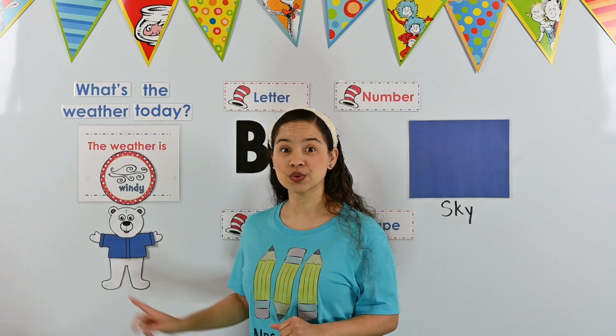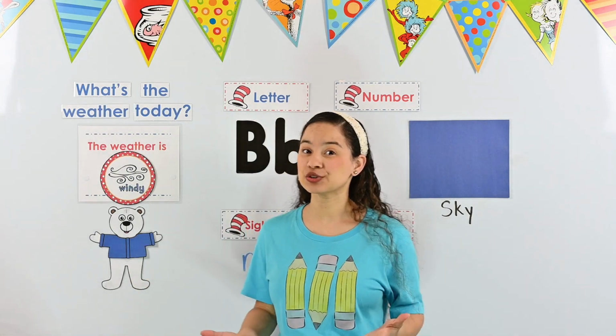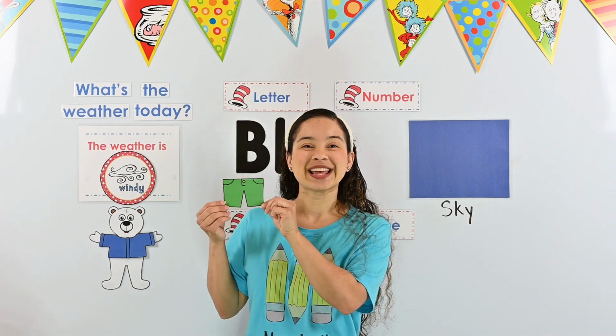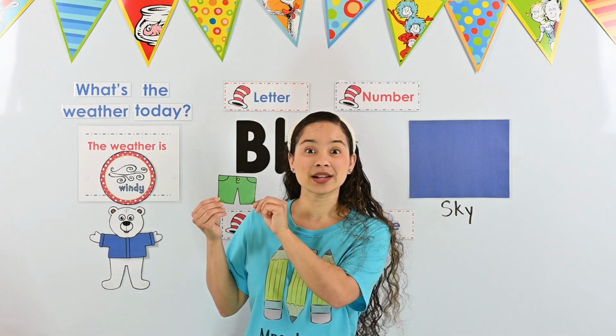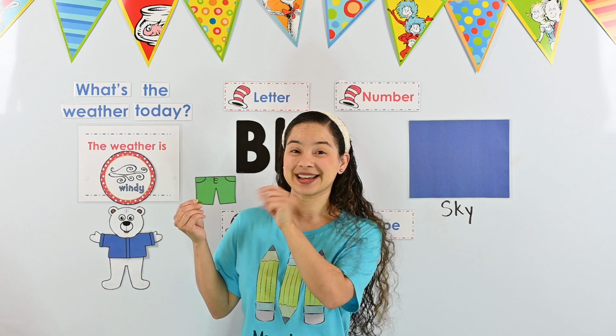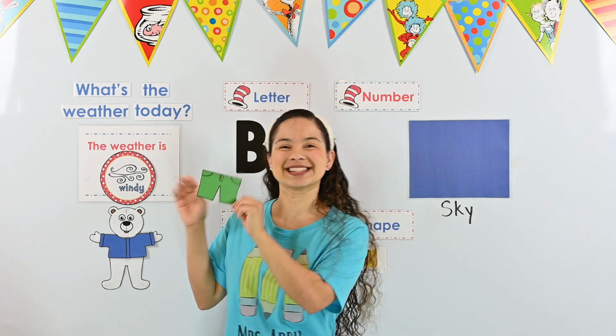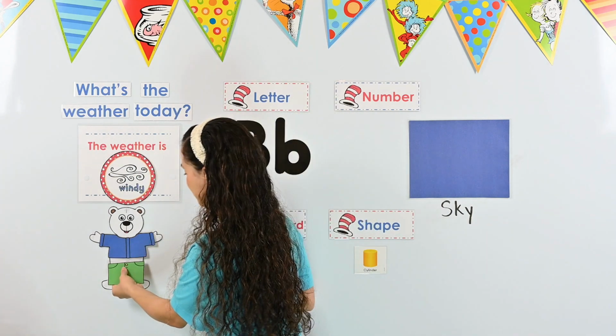Perry already chose his bottoms. Let me show you which bottoms Perry chose. He chose his long pants. What color pants did he choose? He chose green pants. Let's put the green pants on Perry.